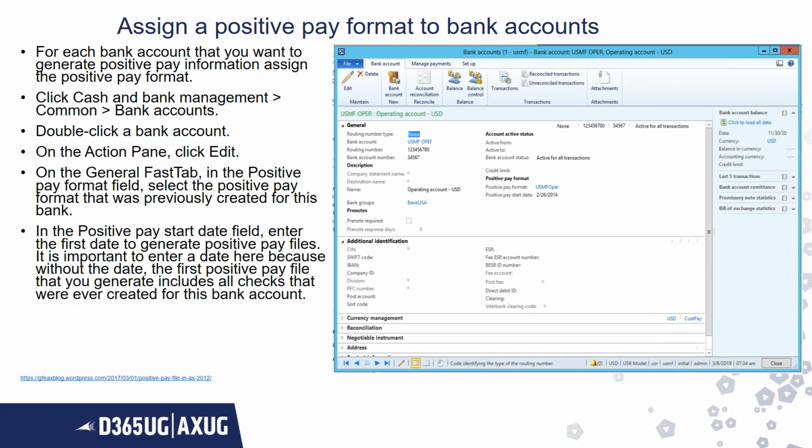Now we have to assign a positive pay format to the bank account. So we go to the cash and bank management module, common, bank account. Click edit, go to the general fast tab, and in the positive pay format section, we select the relevant positive pay format which we have created. We had named it USMF OPER. So I will select that, and whatever start date you want.